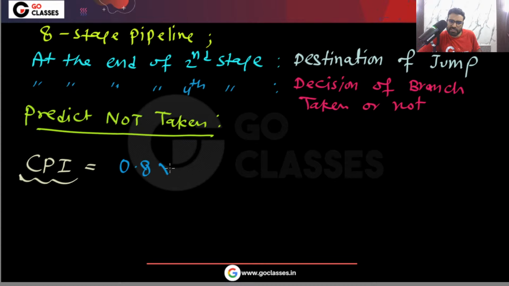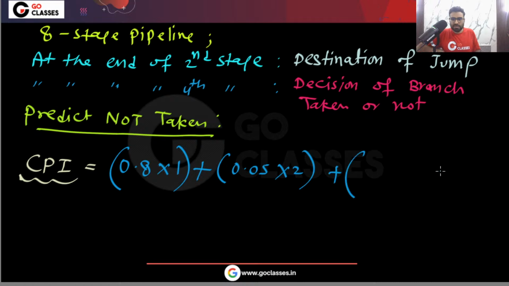For 80% instructions, it will take one cycle, plus for jump instructions, that is 0.05, two cycles, plus the branch instructions which are actually taken, those are 10%, that is 0.1, and they will take four cycles, plus 0.05, the branch instructions that will actually not be taken, and they will take one cycle.